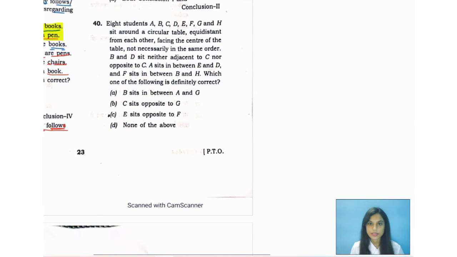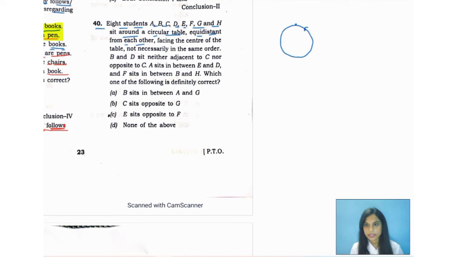This is the last question for today's class. Do follow it. 8 students A, B, C, D, E, F, G, and H sit around a circular table. Okay, they sit around a circular table equidistant from each other.